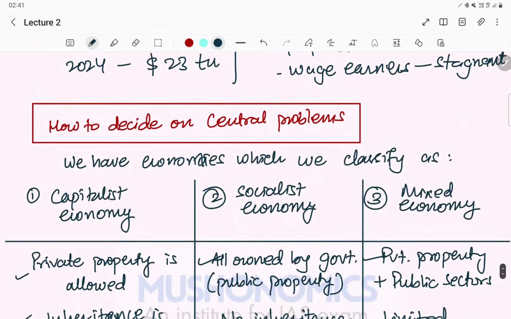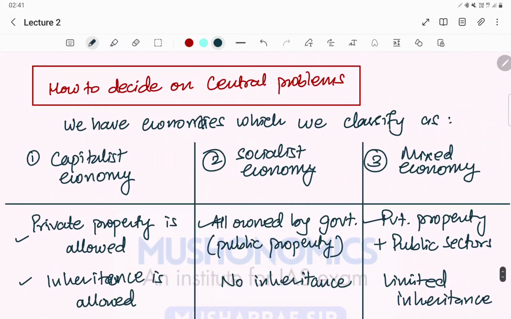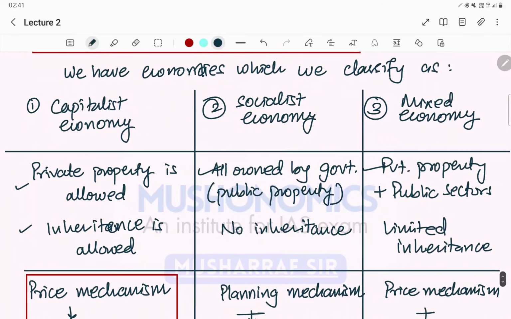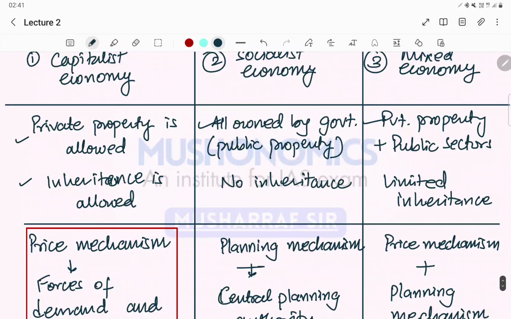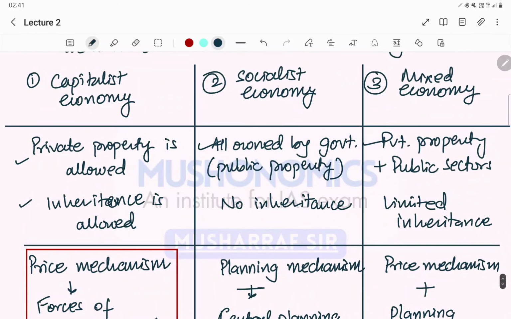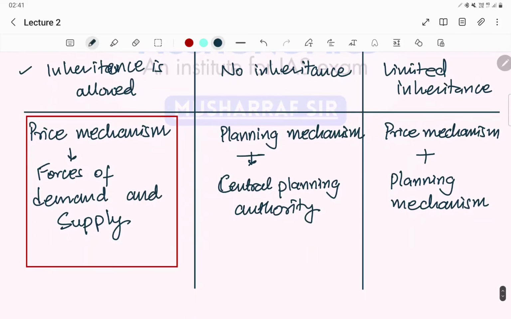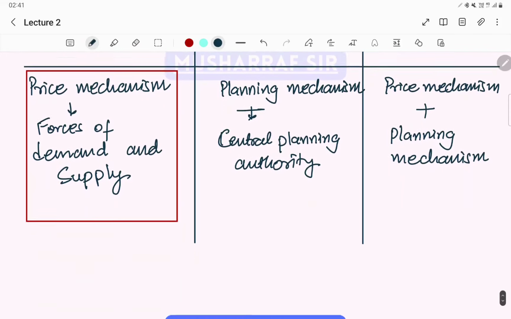Then we talked about how to decide on these problems. Capitalist economy has forces of demand and supply and price mechanism. Socialist economy has a central planning authority, and mixed economy has a combination of both, right?